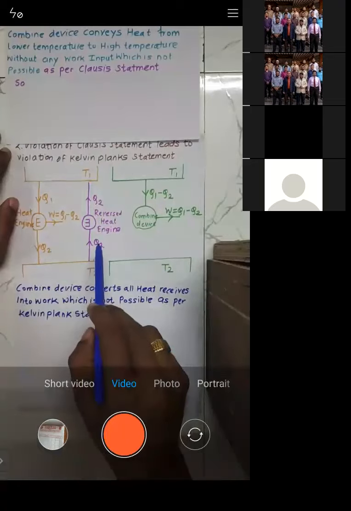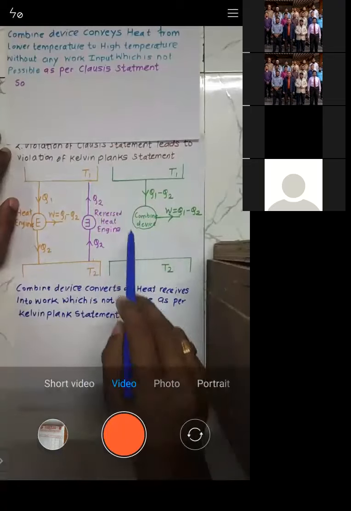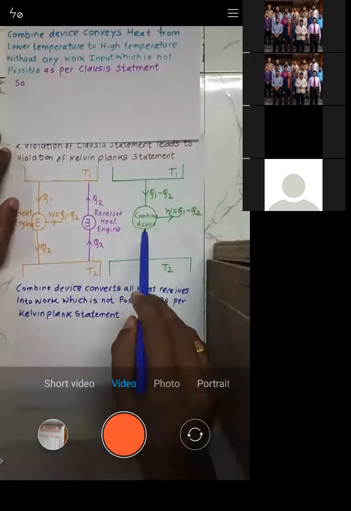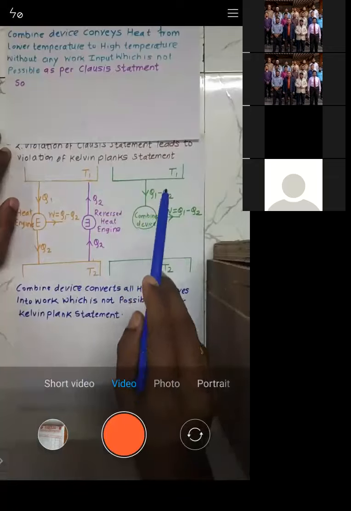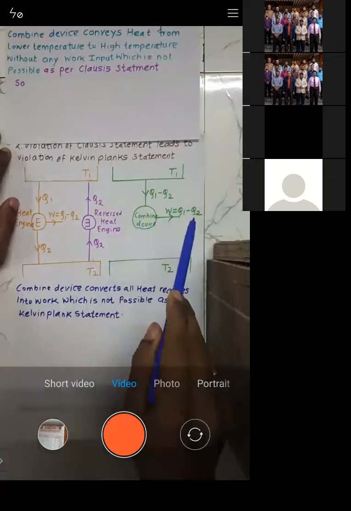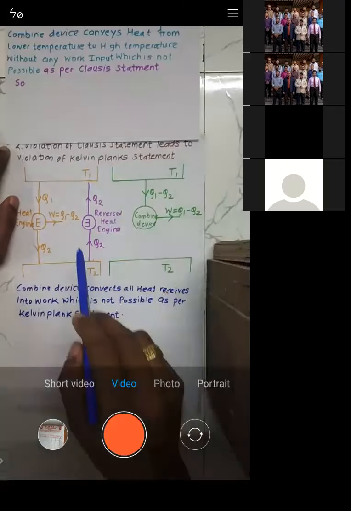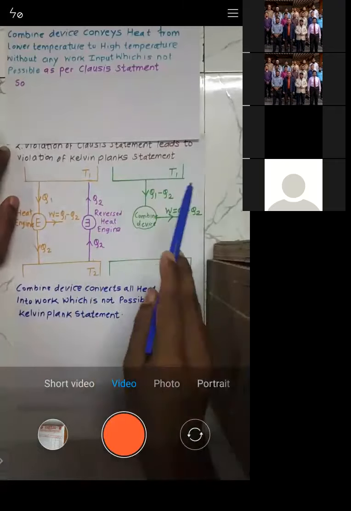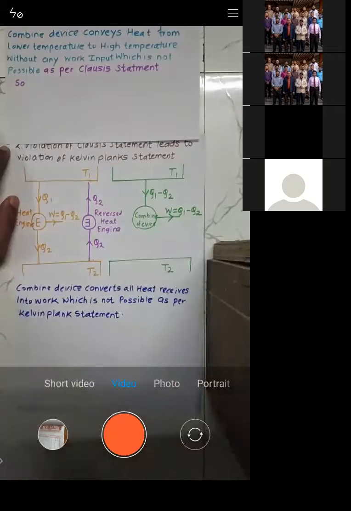So with this assumption, whatever combined device we got, what does it say? This is a combined device which converts all heat received into work. So we started with the wrong assumption, and that's why we have concluded with a wrong conclusion, right?